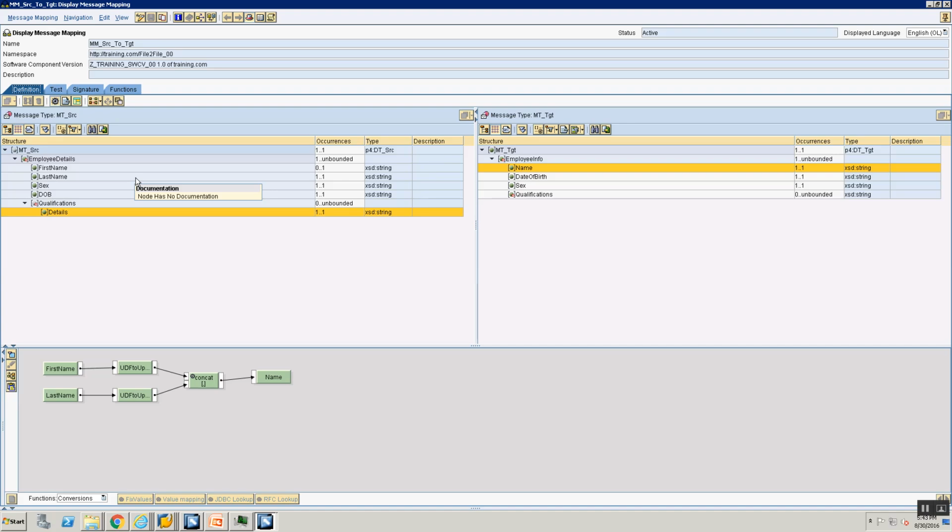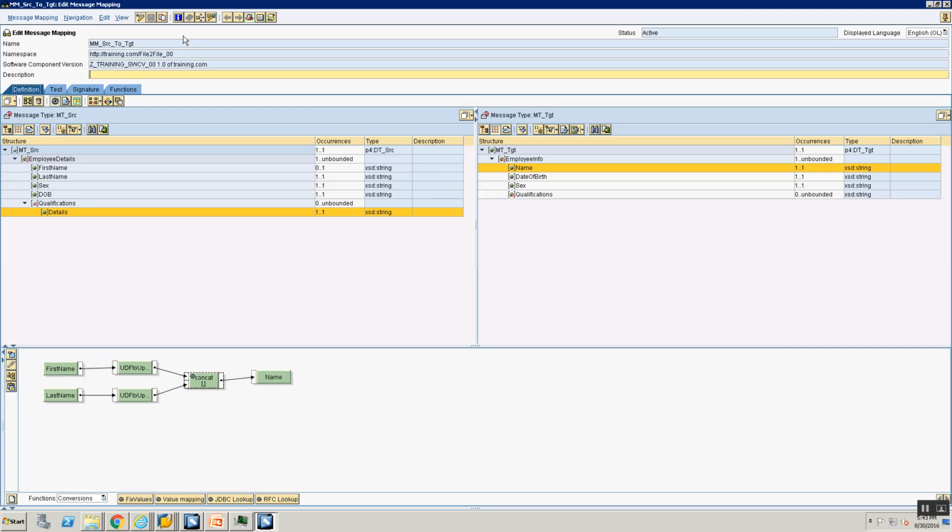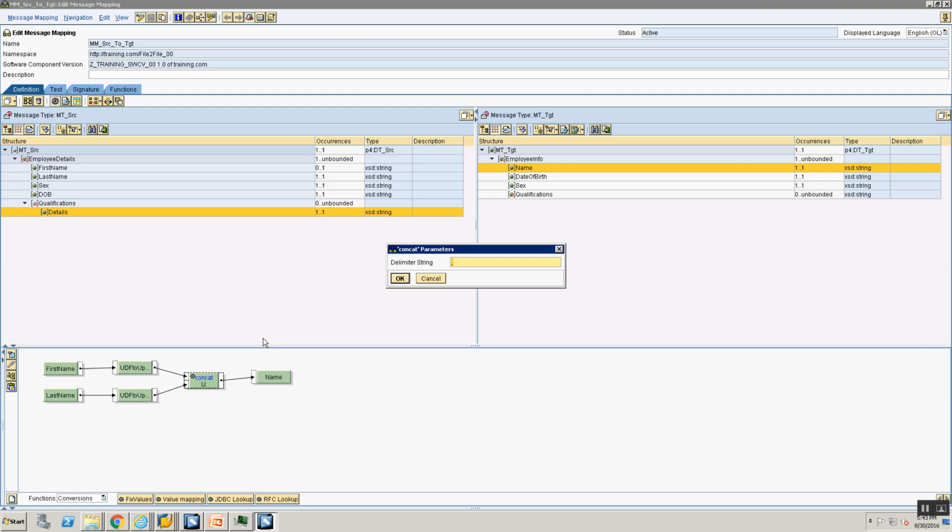One day after you go live, your business comes back to you and says, oops, that was a mistake on my end. Can you change this from a comma to a hash? The typical answer in typical organizations would be, yes, of course, I can make this change, but it will only get deployed into production in the next change window, which could be every week, a month, you do not know. And your business is going to flip, saying, but this is a simple change, why can it not be done?